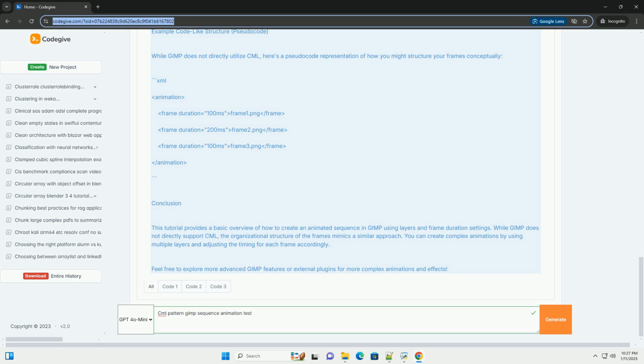Conclusion. This tutorial provides a basic overview of how to create an animated sequence in GIMP using layers and frame duration settings. While GIMP does not directly support CML, the organizational structure of the frames mimics a similar approach. You can create complex animations by using multiple layers and adjusting the timing for each frame accordingly. Feel free to explore more advanced GIMP features or external plugins for more complex animations and effects.